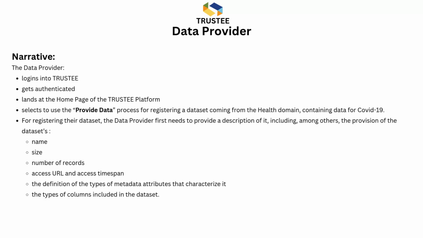For registering their dataset, the data provider first needs to provide a description of it, including, among others, the provision of the dataset's name, size, number of records, access URL and access timespan, the definition of the types of metadata attributes that characterize it, and the types of columns included in the dataset.